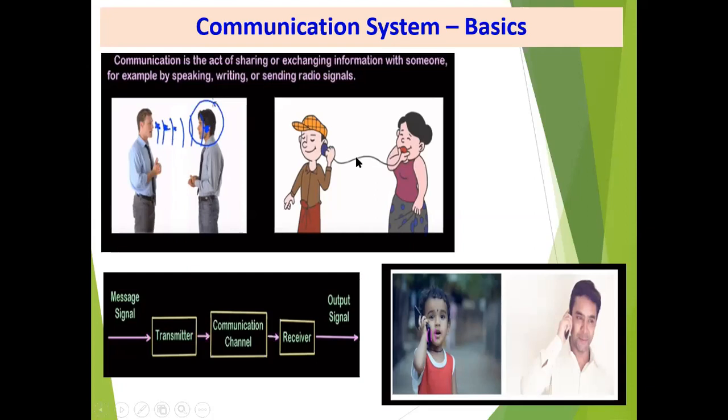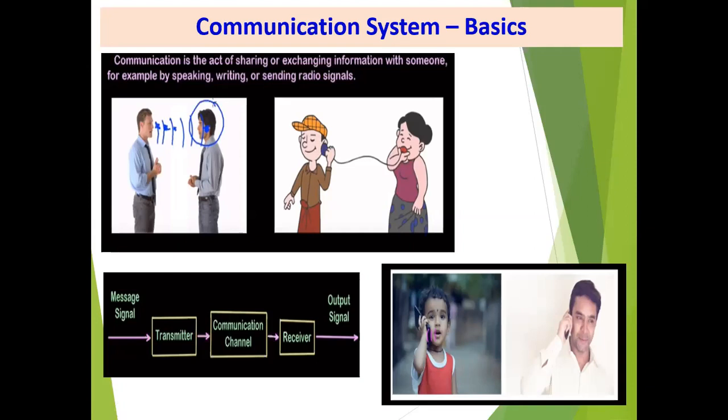Whereas in the second figure, the kids are playing a game with a matchbox and a thread. Just like a telephone, sound is propagated through the thread to the boy. Letter writing and letter sending is also one of the communication methods, but only if the distance is limited will all these actions be possible. If the distance increases, then voice communication fails.